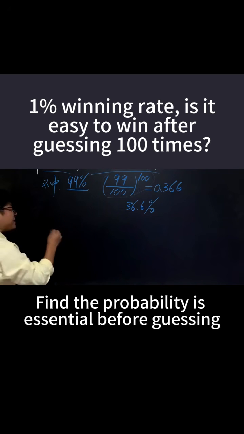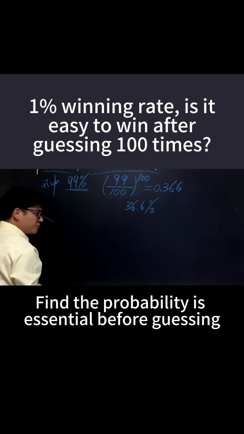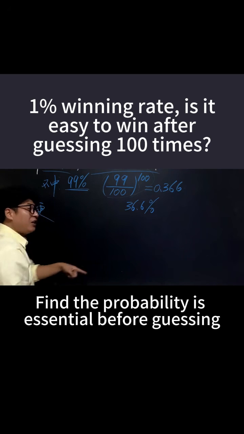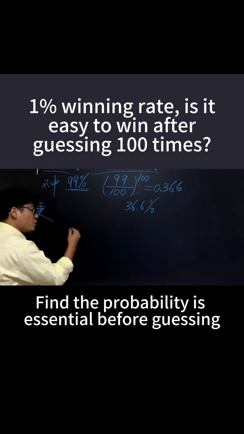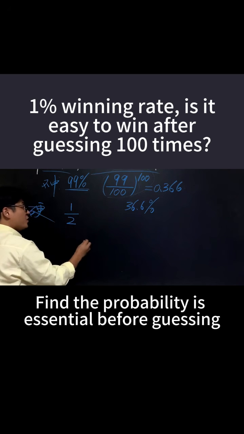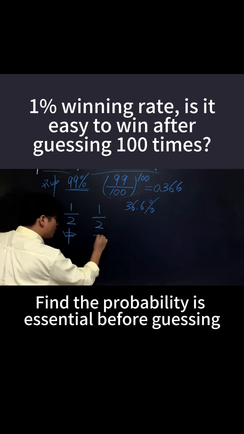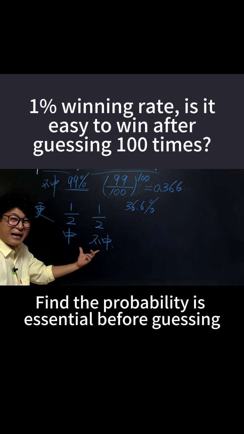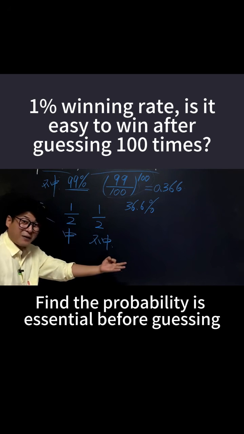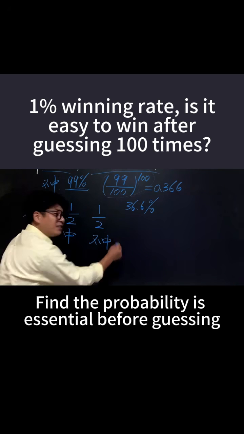There is also another question about flipping a coin, guessing heads or tails. It's just like guessing big or small, just like in gambling when you bet on big or small. So here's the question. My chance of winning is 1/2 and my chance of not winning is also 1/2, right? Both winning and not winning are 1/2. Some students might say, if I guess twice, I'll definitely hit the target. If I guess 3 times, I'll definitely hit it. If I guess 4 times, I'll surely hit it. But that's not necessarily true. Even if you guess 100 times, you might still not win.